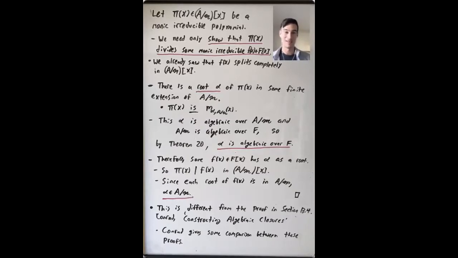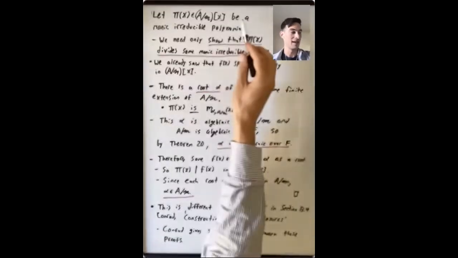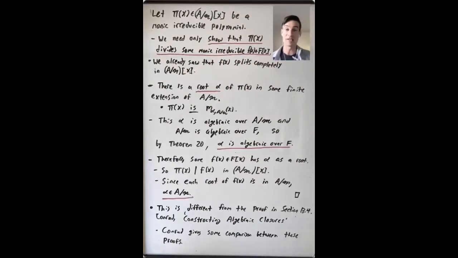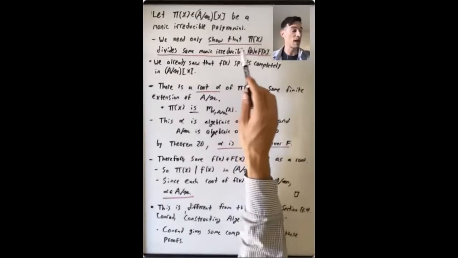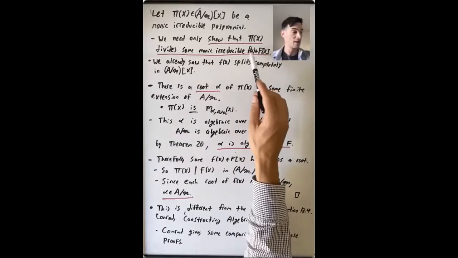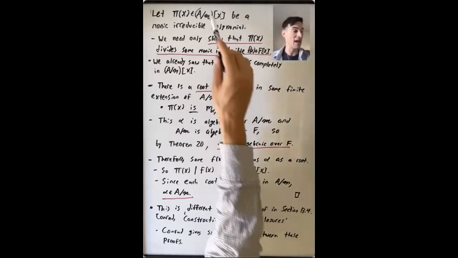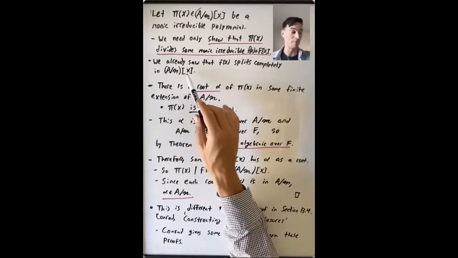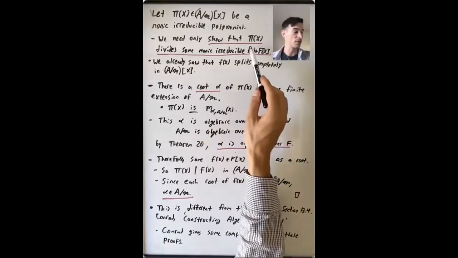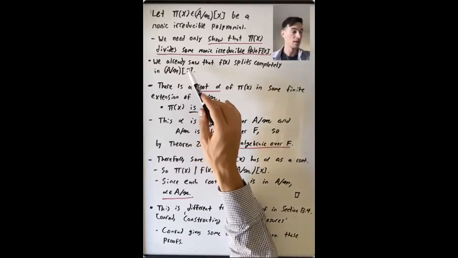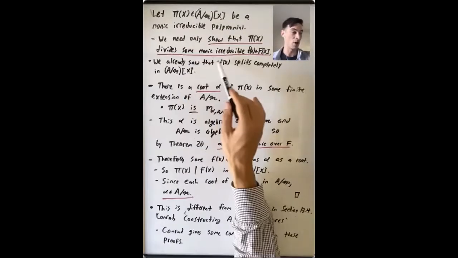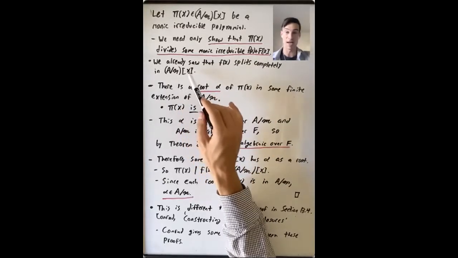Let's finish the proof. Let's say pi of x is a monic irreducible polynomial in A mod M bracket X. So we want to show that pi of x has a root in A mod M. And it's enough to show that pi of x divides some monic irreducible polynomial f of x in F bracket X. Because then we could think of f of x as an element in A mod M bracket X. And we've already seen that f of x splits completely as a polynomial in A mod M bracket X. So all of the roots of f of x are already in A mod M. So if pi of x divides f of x, then certainly the roots of pi of x, which are also roots of f of x, are already in A mod M.